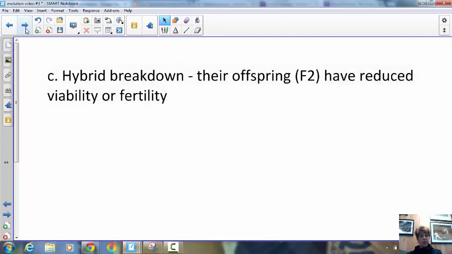Last one, hybrid breakdown. Hybrid breakdown is if you look into the next generation. So they were able to mate, they were able to have an offspring, but that offspring is not very successful with its children. So the grandkids, you could think of it like that. The grandkids either have a really low chance of surviving or a low chance of being able to reproduce.